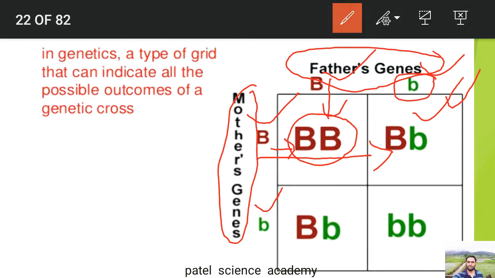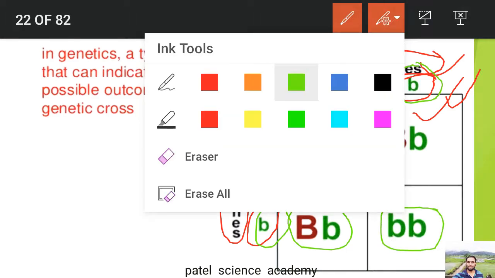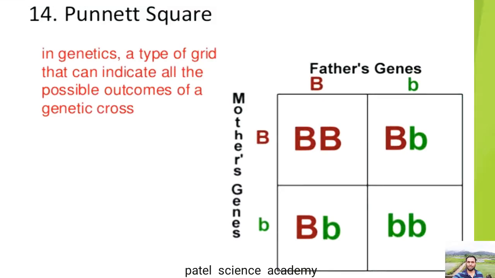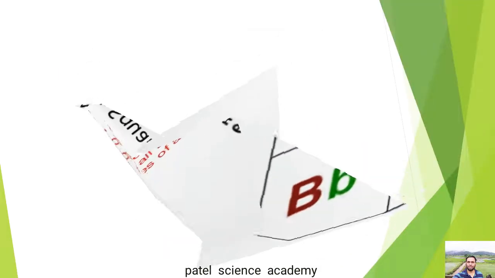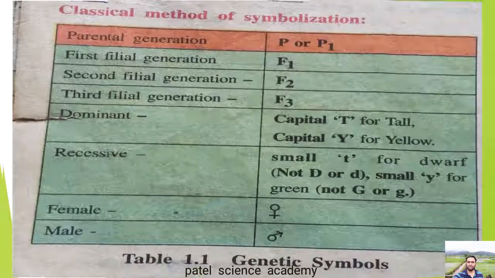Again the small b from here and capital B from here will produce capital B, small b, and small b from father and small b from mother will produce small b, small b. So these are the genotypes, confirmed from this Punnett square, because it helps to understand the genotype and the phenotypic characteristics in the generation. So this is about the Punnett square and the checkerboard, which I'll explain later.